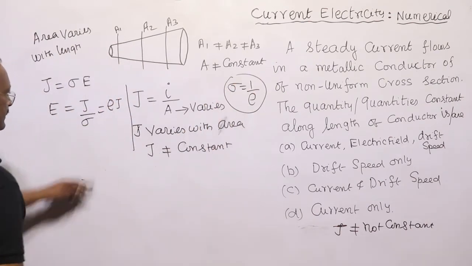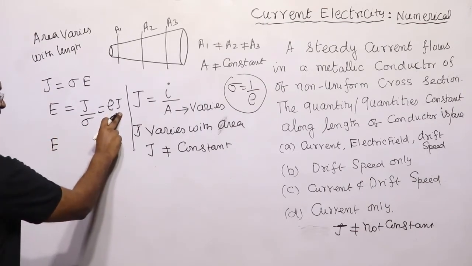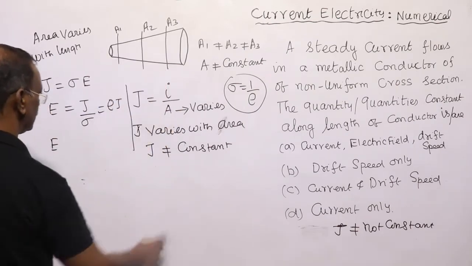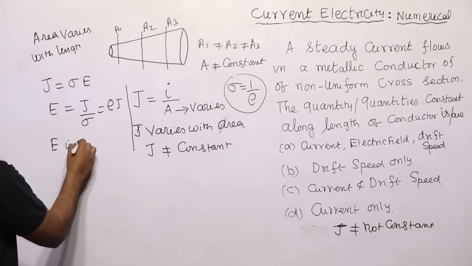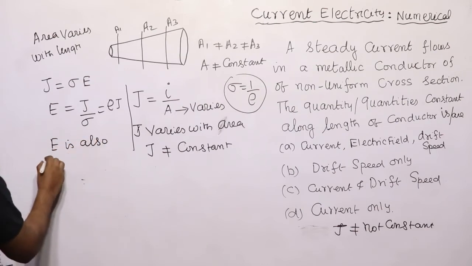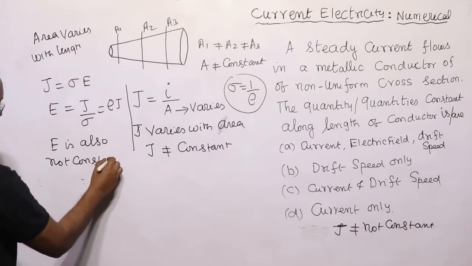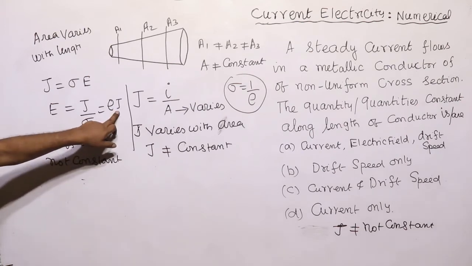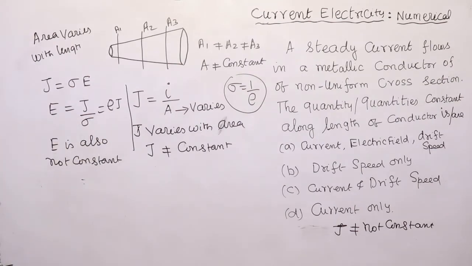Since J is not constant, as it varies with the area, E is also not constant. Why? Because J varies with respect to the area. If this is variable, electric field also is variable.